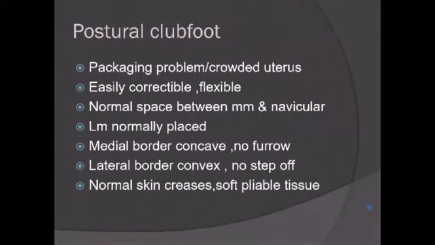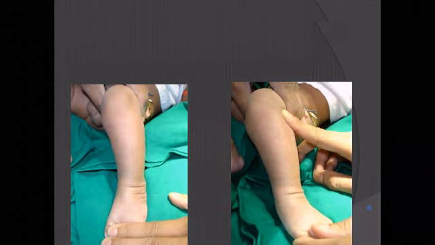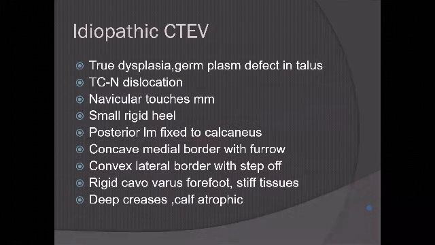So I'll demonstrate. Postural clubfoot is usually a packaging problem, which is easily correctable, flexible, with a normal space between the medial malleolus and navicular. And the skin is normal. There are no furrows, there are no deep creases, and everything is pliable. For example, a child is born with something like this, parents are concerned, but when you examine it, it is easily correctable. So you call this a postural clubfoot, teach them exercises and review them. Usually in 3 months, they're all right. You don't need to do anything.